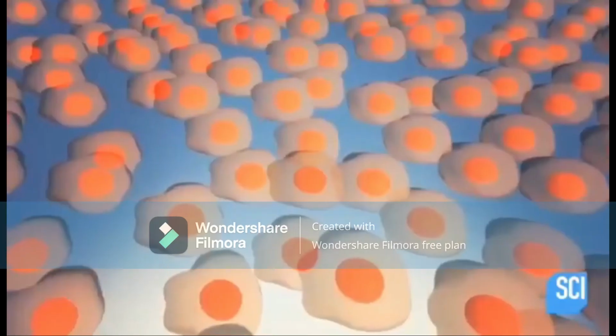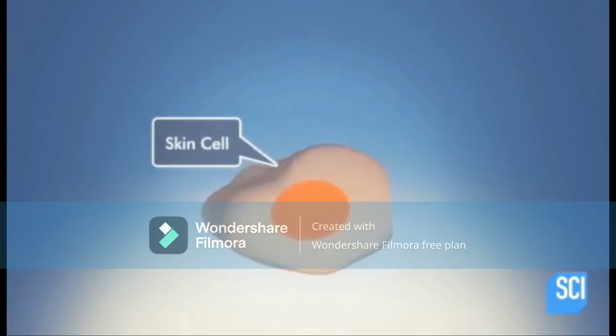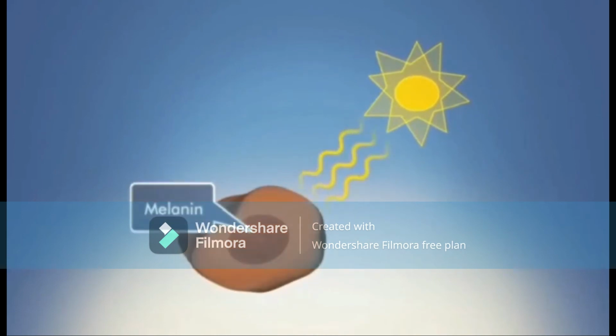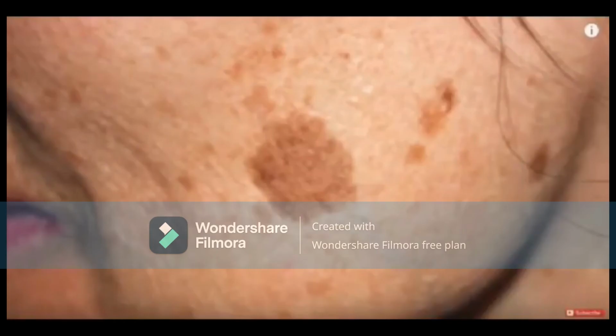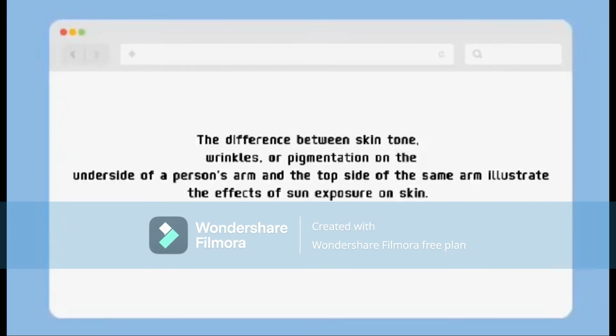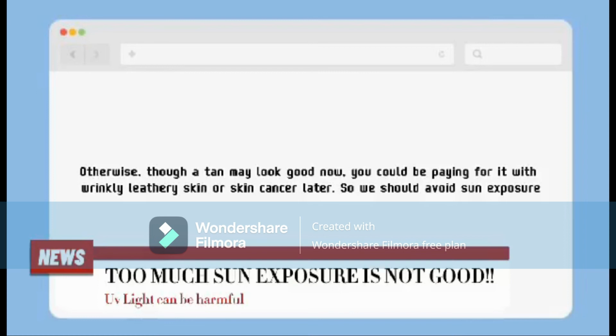Ages skin. UV speeds up the aging of skin since UV destroys collagen and connective tissue beneath the top layer of the skin. This causes wrinkles, brown liver spots, and loss of skin elasticity. The difference between skin tone, wrinkles, or pigmentation on the underside of a person's arm and the top side of the same arm illustrates the effects of sun exposure on skin. Though a tan may look good now, you could be paying for it with wrinkly, leathery skin or skin cancer later, so we should avoid sun exposure.